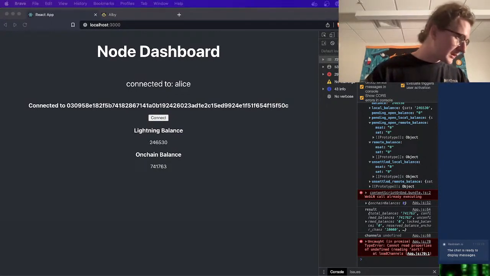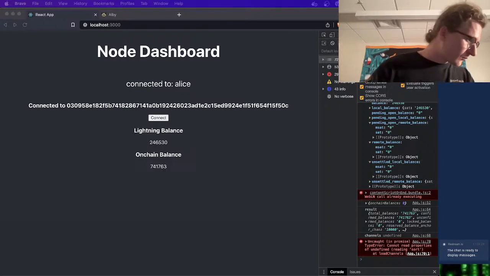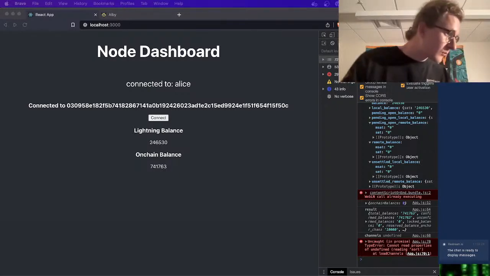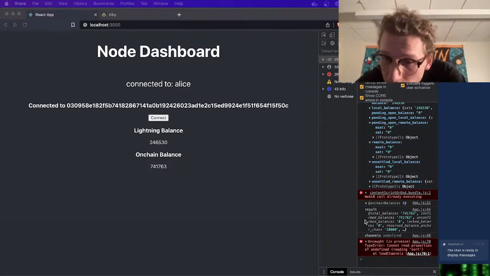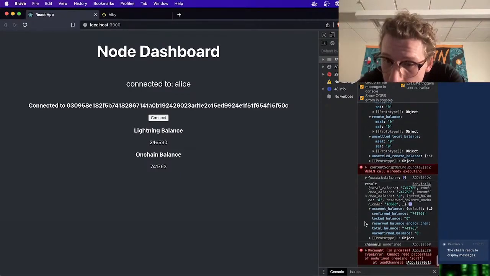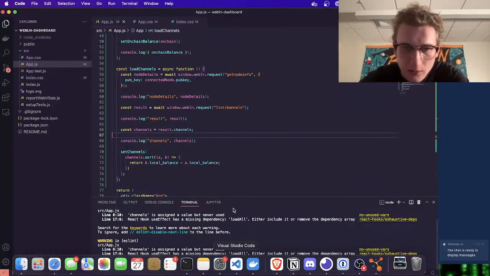See if I missed anything. Connected node pub key. So this is our result for list channels.